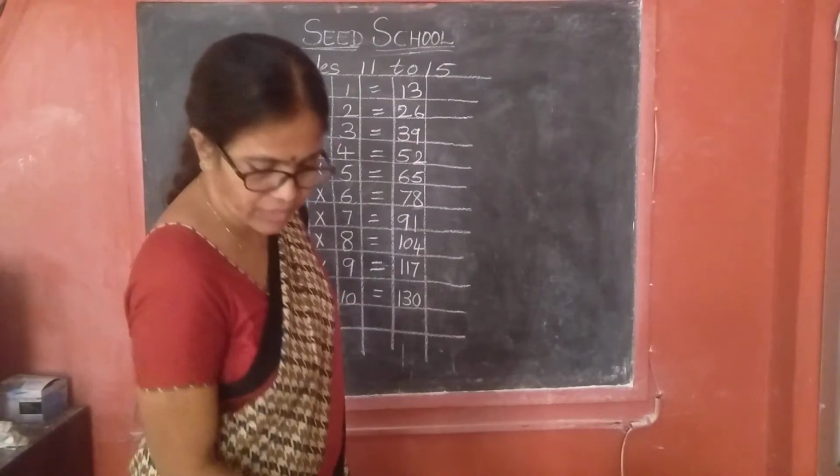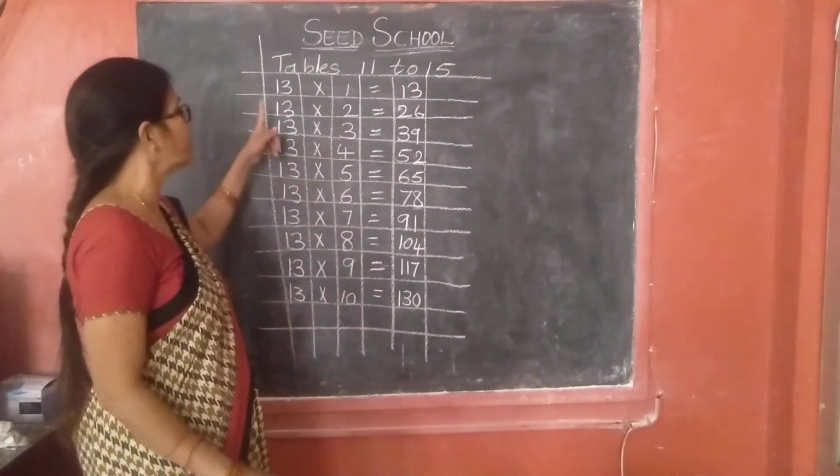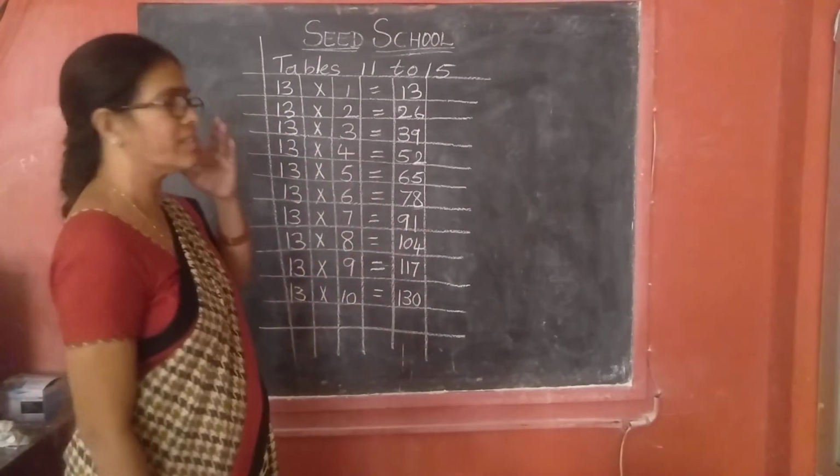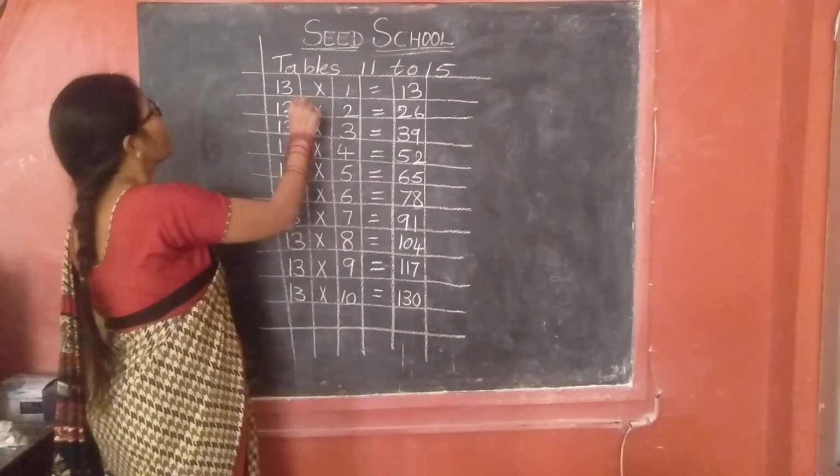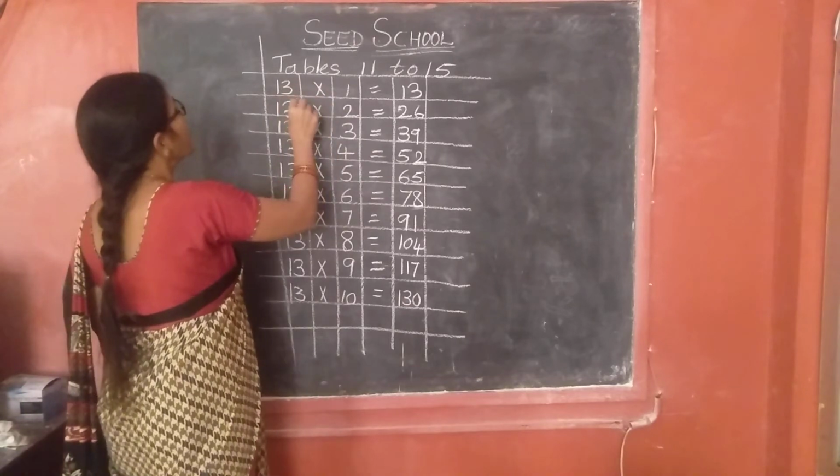Okay children, when you are writing, you have to repeat this table and write. Okay, now oral practice children, everyone should repeat after me.